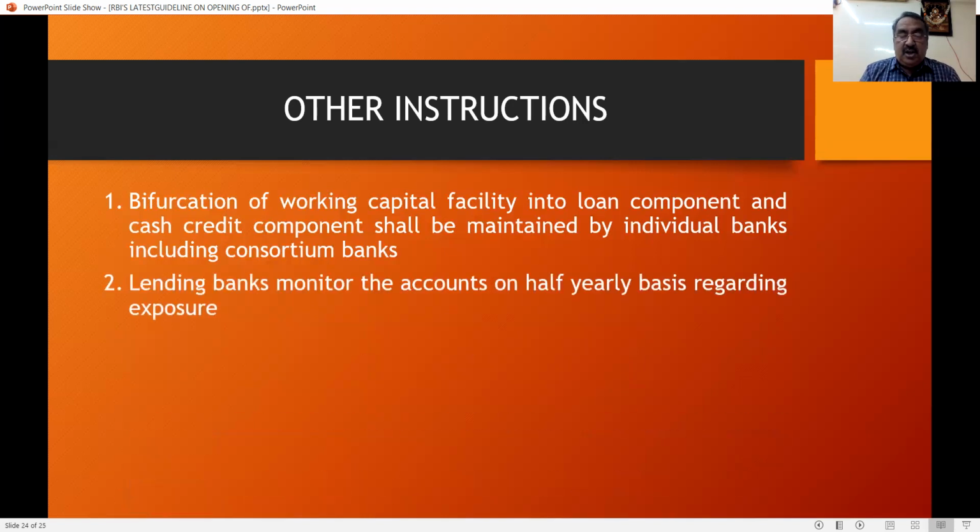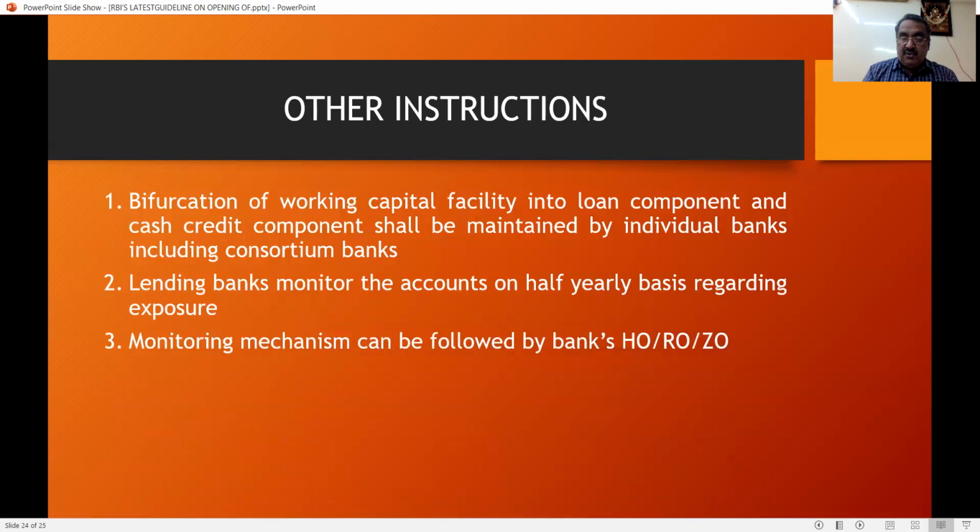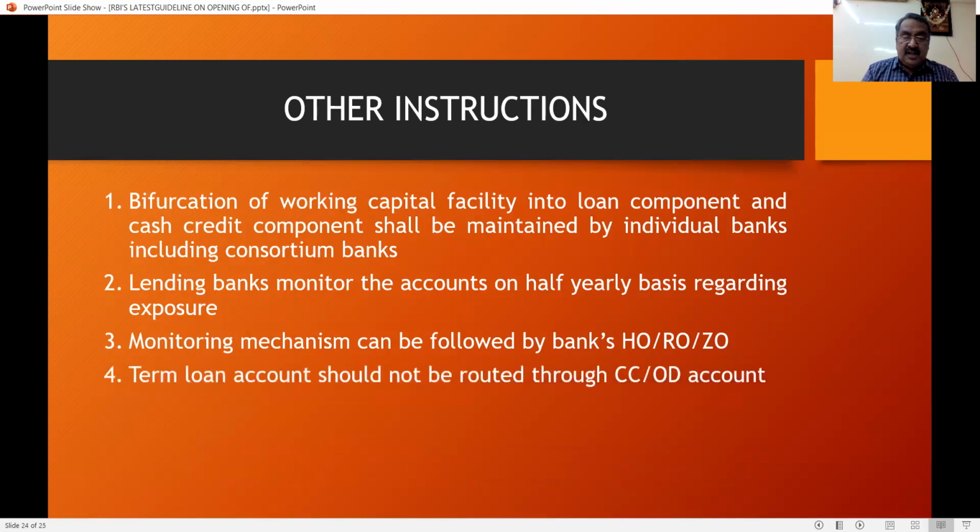And lending banks monitor the accounts on a half-yearly basis. So all the lending banks, not only here, have to view the accounts half-yearly, and this can be monitored by the bank's head office, regional office, and zonal office. And a term loan account should not be routed through CC and OD. Suppose a borrower has got a loan in the form of a term loan. From the term loan, the money has to go to the supplier's account, not to the CC and OD. So this is a very, very important thing.